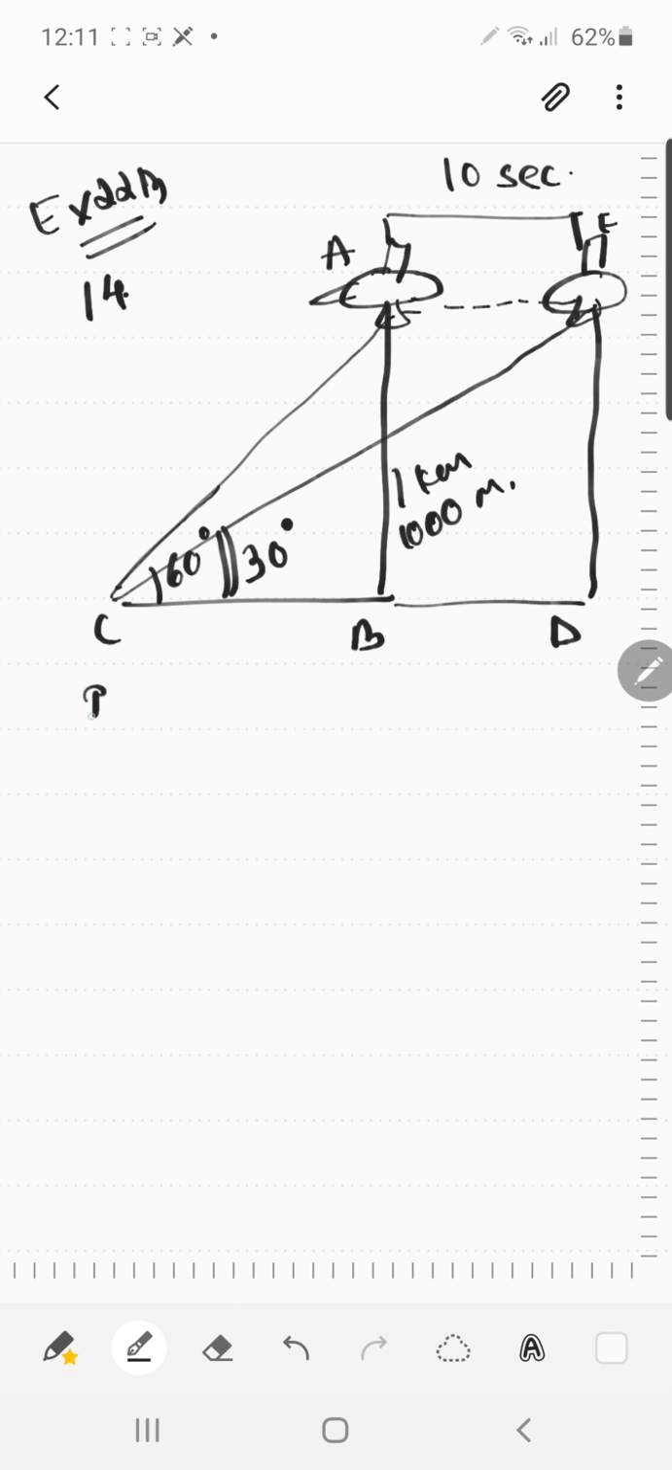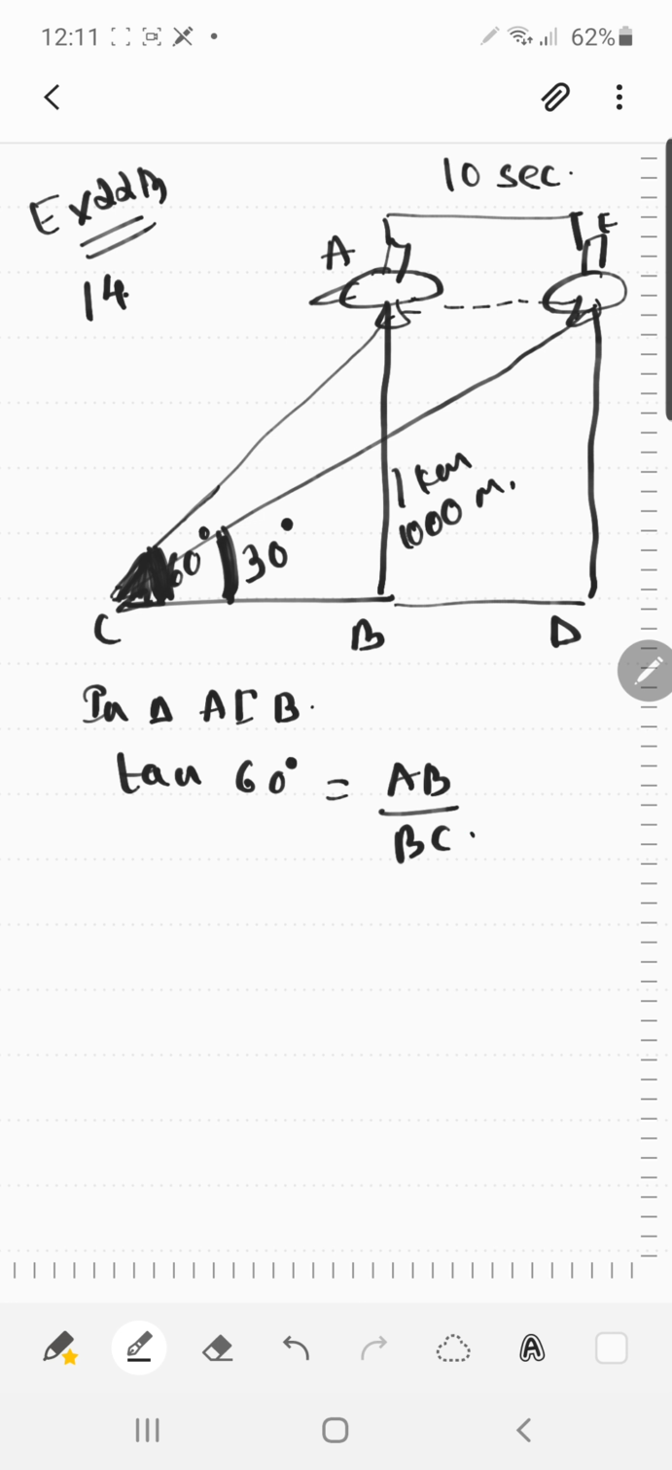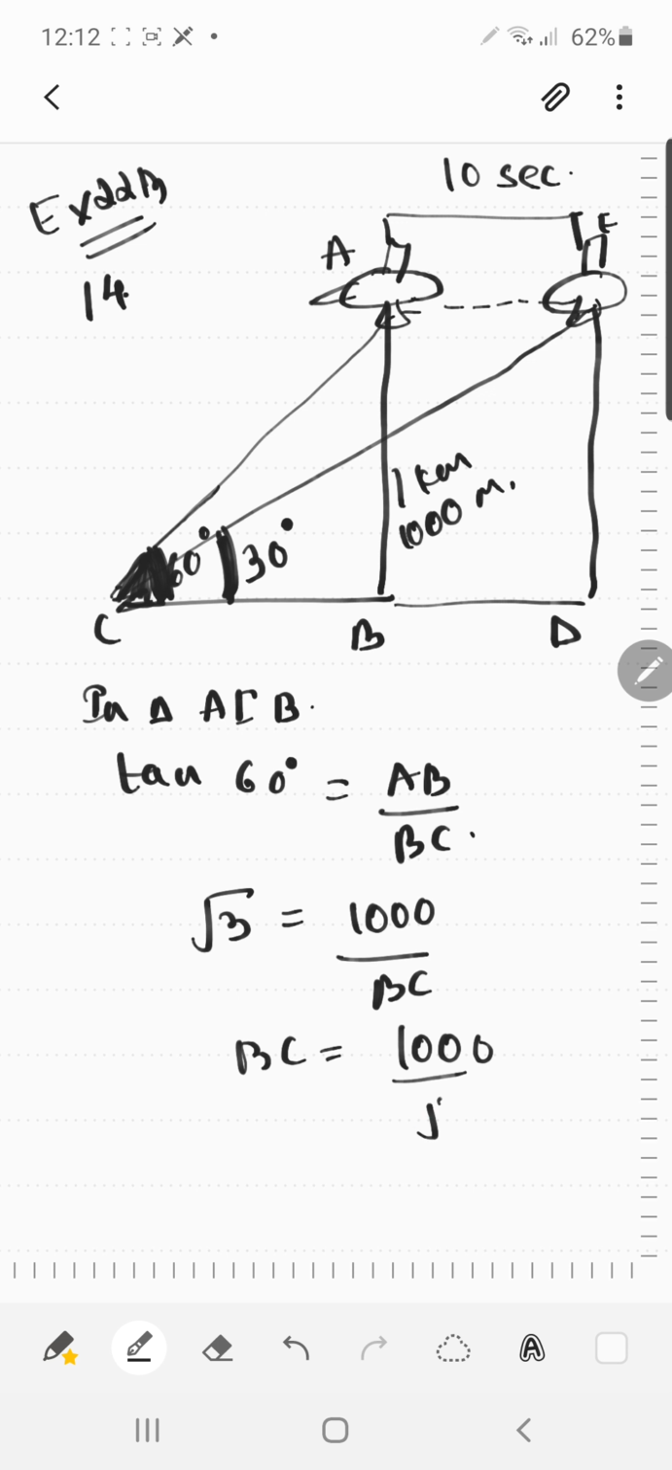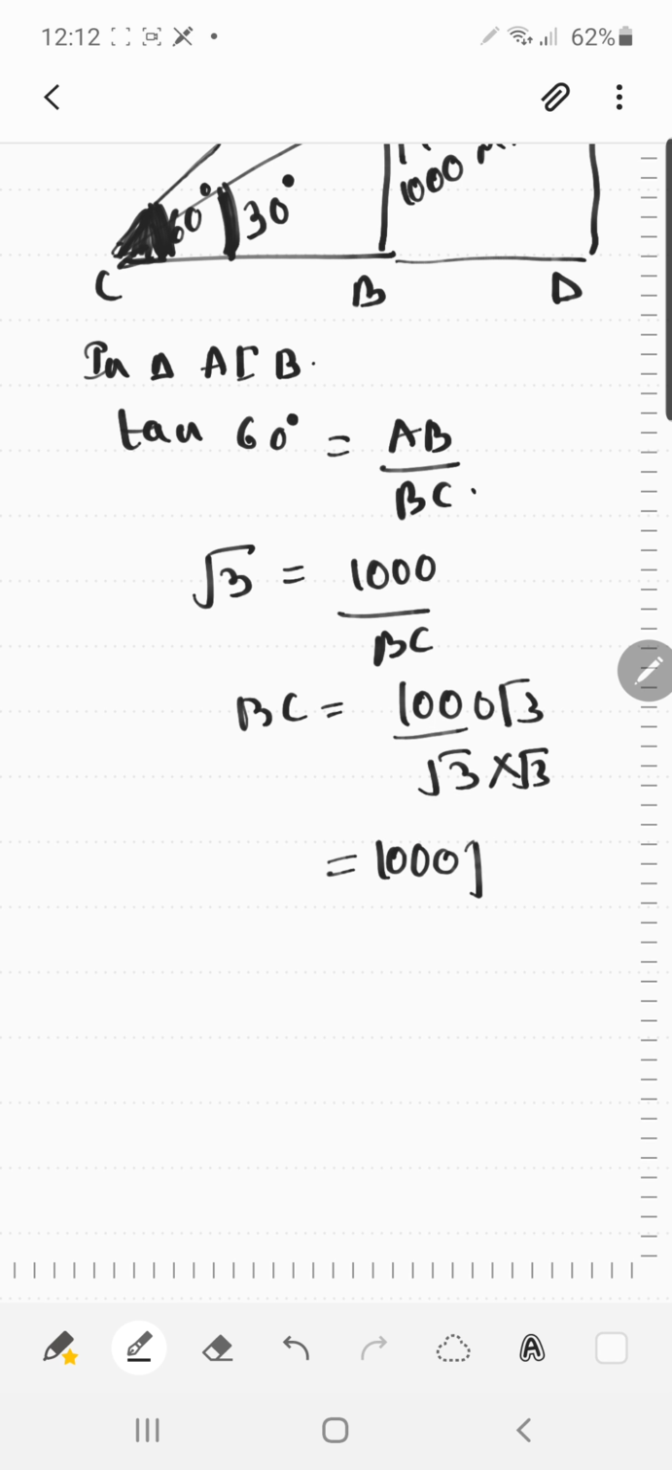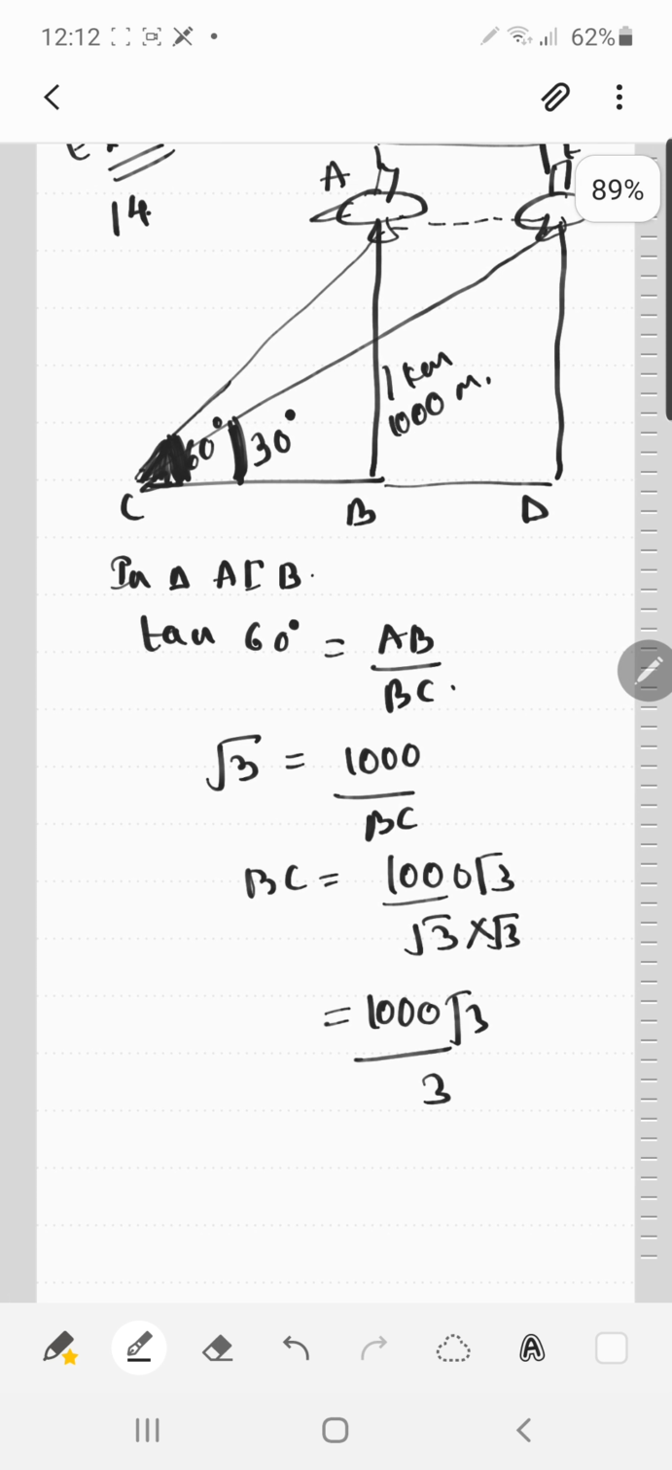E. So can I go in triangle A, B, C? If I go with tan 60. This is the bigger angle, so it is 60, this is 30. Okay, this is the bigger, that is 60. I have tan 60 is equal to AB upon BC. Tan 60 value is root 3. AB I know it is 1000 meters, upon BC I don't know. So BC once I get, it will be 1000 upon root 3. When I rationalize, it will be 1000 root 3 upon 3. So that's your answer for what? BC.